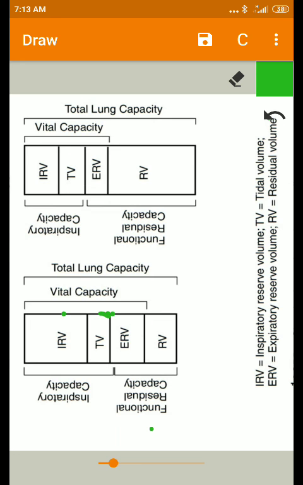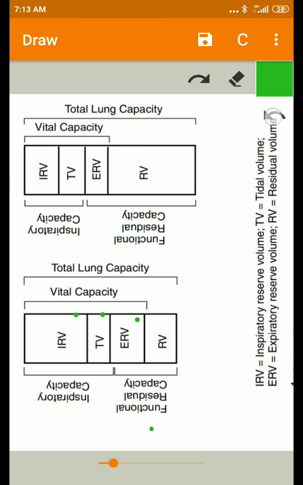Coming to the total lung capacity, it is the maximum amount of air that is contained in the lungs after maximum inspiration, which includes all these values. Inspiratory reserve volume, tidal volume, expiratory reserve volume and residual volume all together come to about 5.5 liters. That is the total lung capacity.